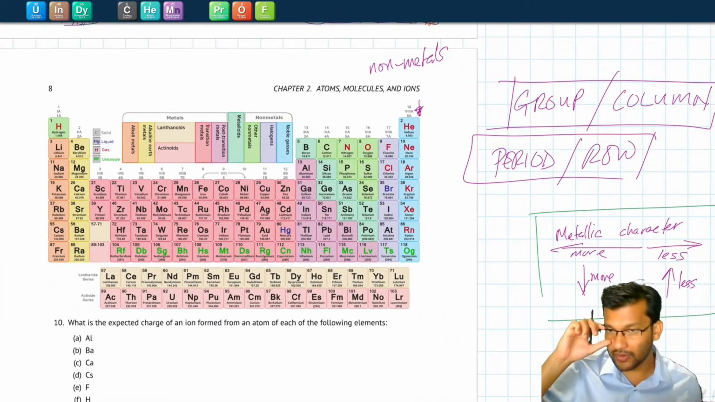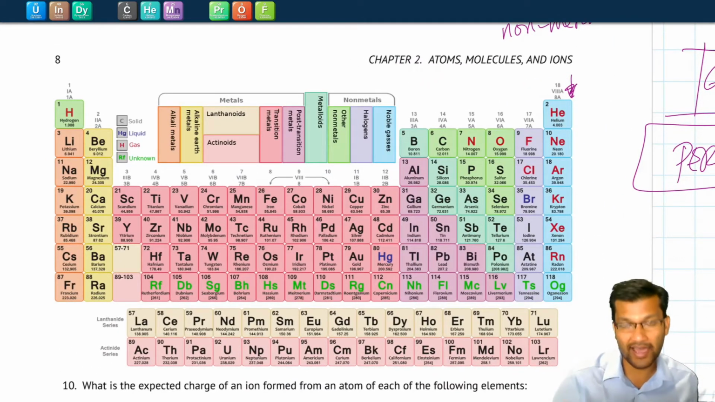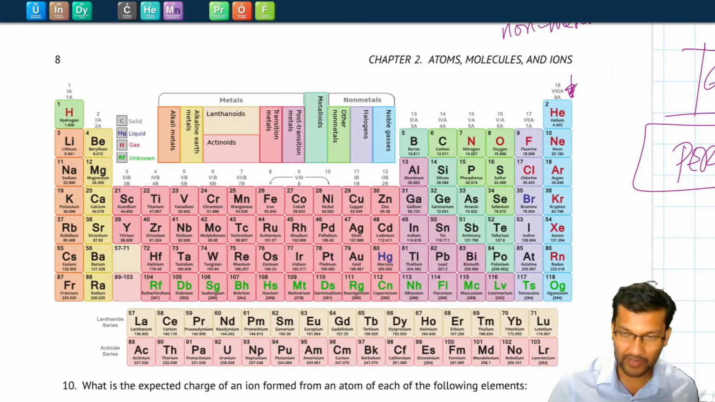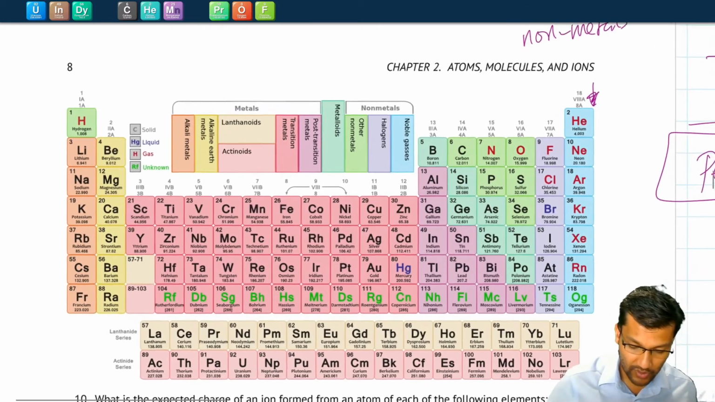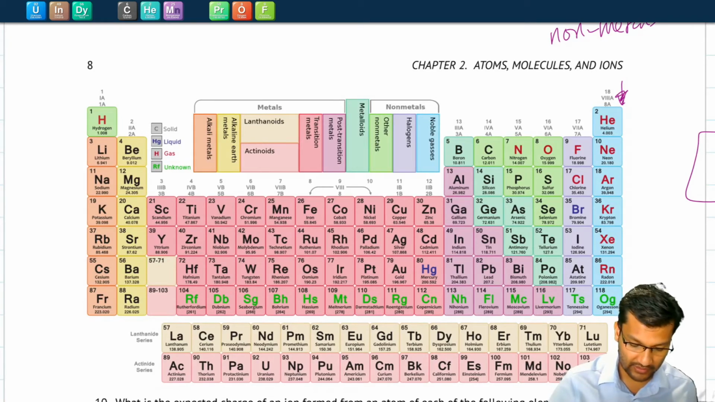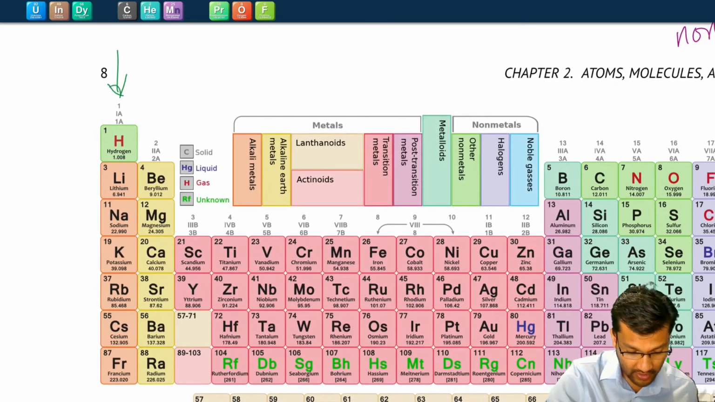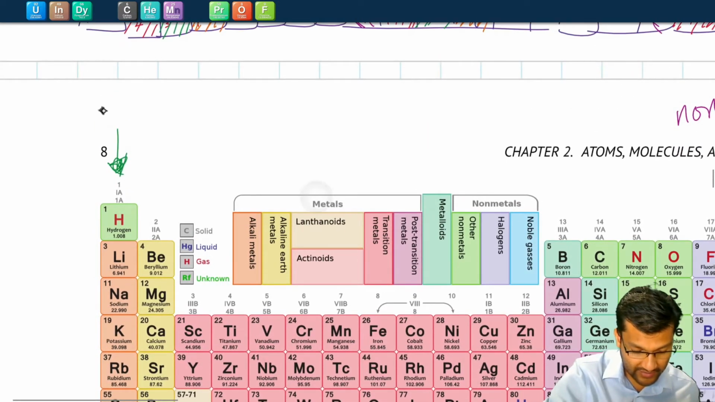Another thing that you could learn from just looking at the periodic table is to figure out what kinds of ions elements are likely to form. And we'll go over why certain elements form certain ions later on in the semester. But typically, if you're in this first column, you form ions that have charges of +1.